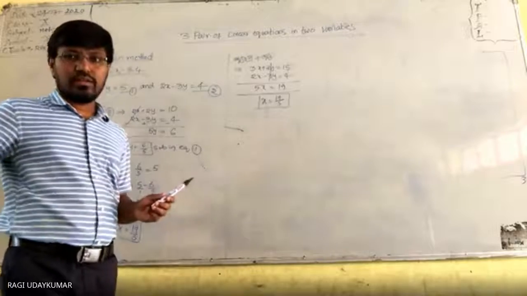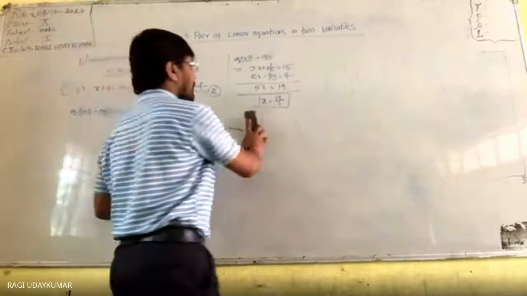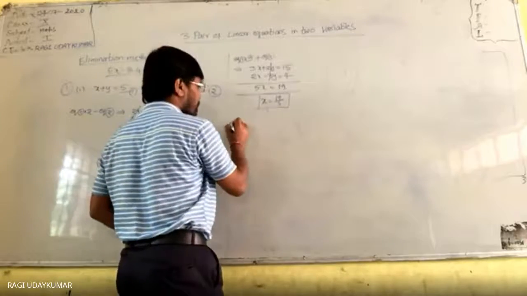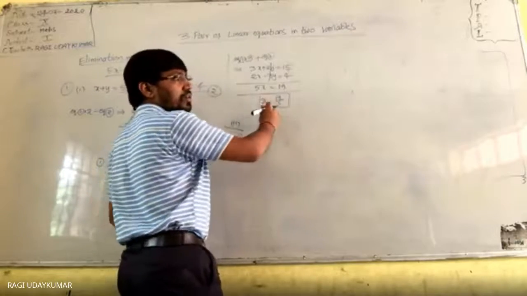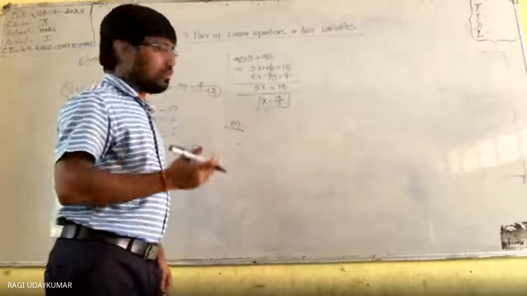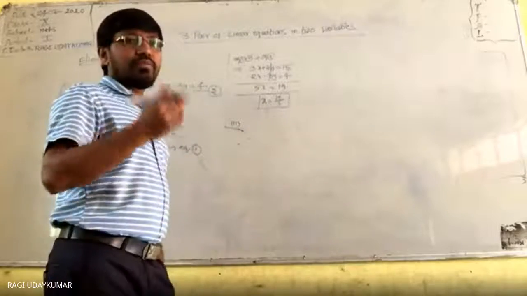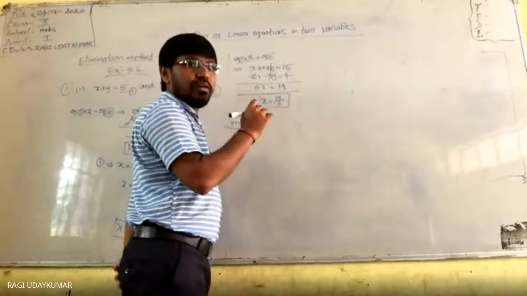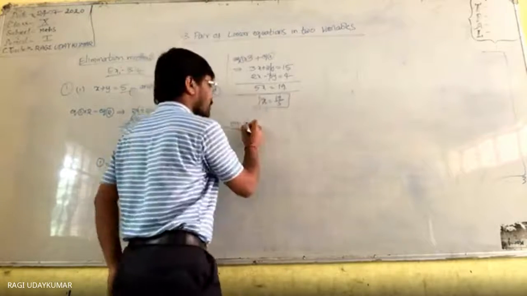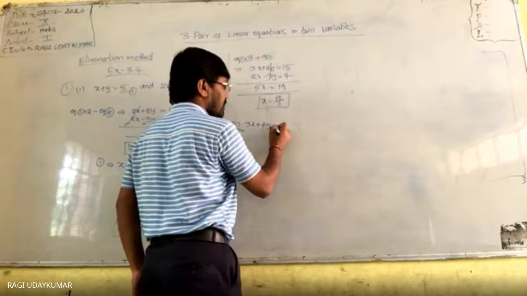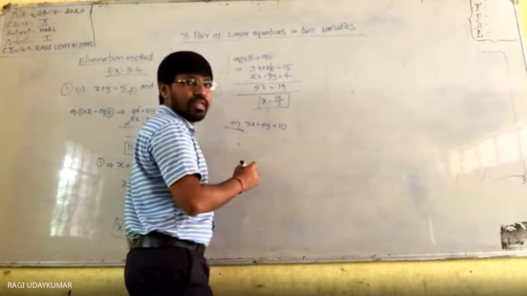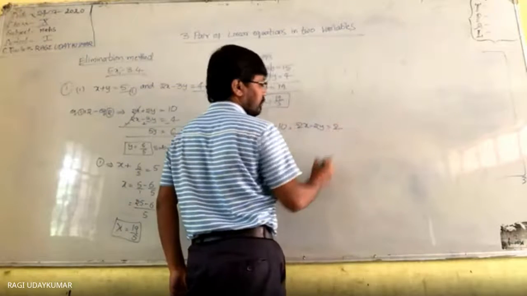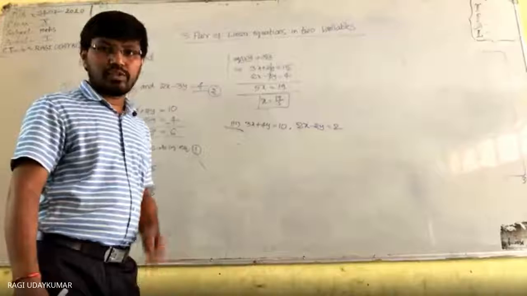Did you understand? So let us go for the second problem. If you want the second problem, see here. In the second, after getting x here, if you want the y value, substitute that x value. So second problem, what is the question given to you? Here 3x plus 4y is equal to 10, and 2x minus 2y is equal to 2.